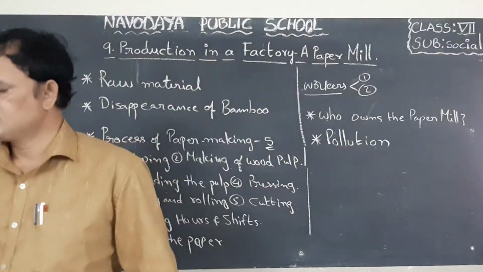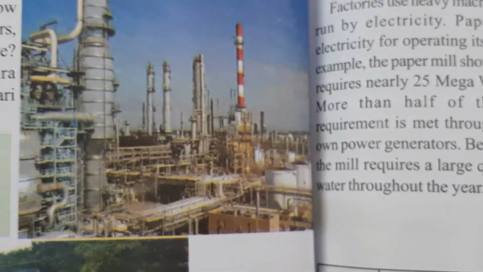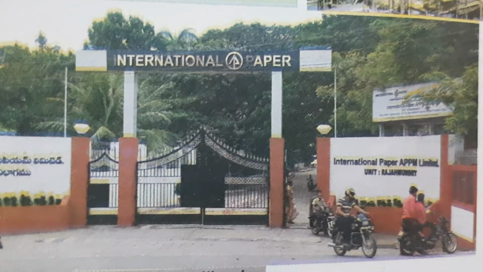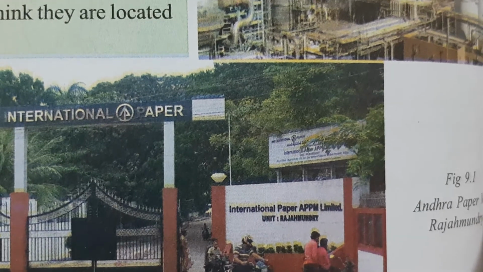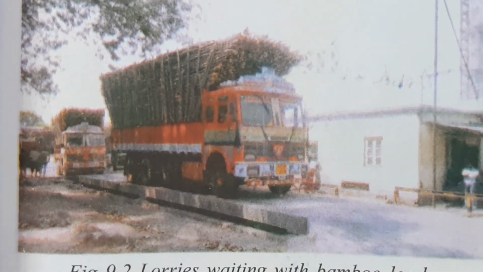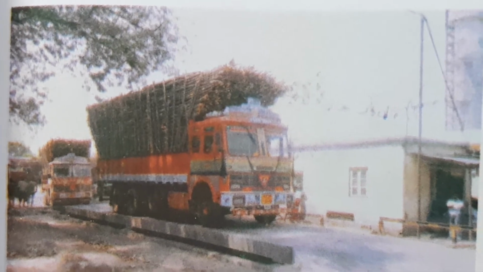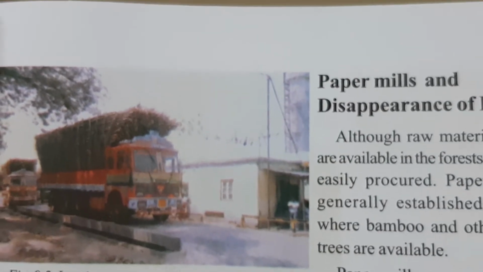Now I want to show you some pictures in this lesson. You come to page number 84 children. Look at children, this is the industry, the paper mill, and now look at this, this is the entrance of the paper mill. Okay. Now look at here, the lorries are unloading. This is the unloading point. Lorries are waiting for unloading. A large crane will unload the wood and bamboo loads.